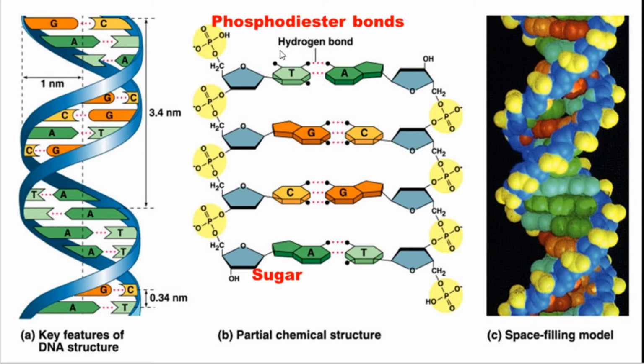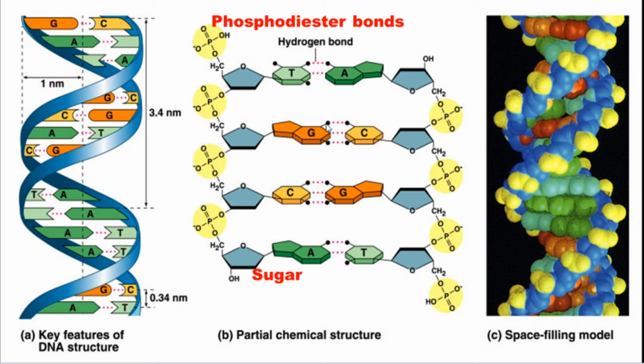This is what we call a hydrogen bond. Look at the green color here. These are thymine, adenine, guanine, cytosine.